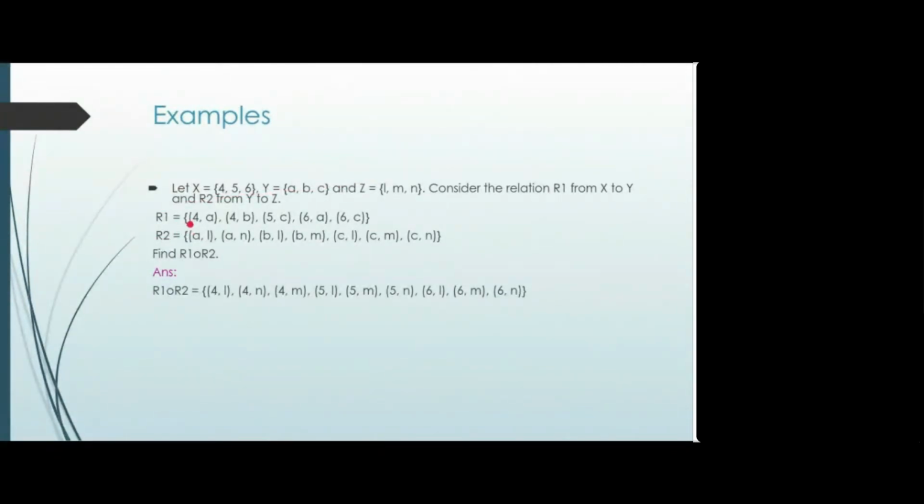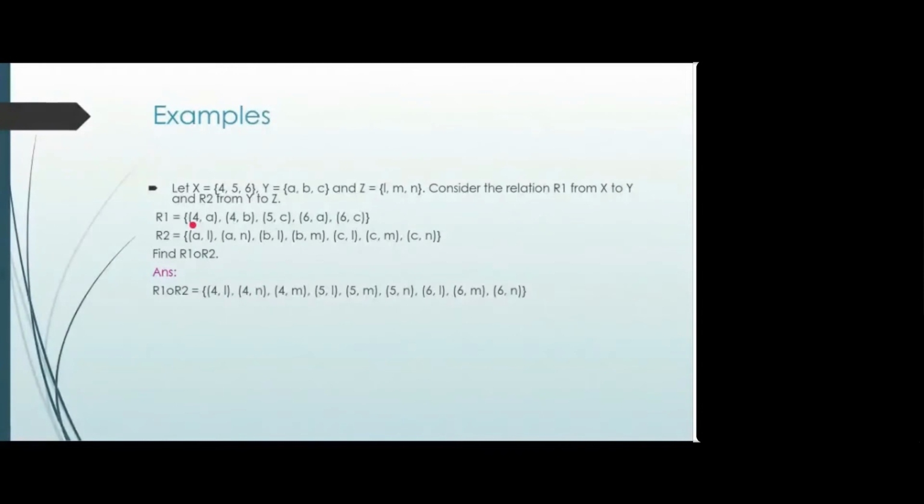See, the first pair we will choose from R1 and we'll check its associated pair in R2. So for A, we'll look for another pair in R2 which starts from A. In R2, A L is there. So 4 to A is there and A to L is there, so we'll say 4 to L is there.